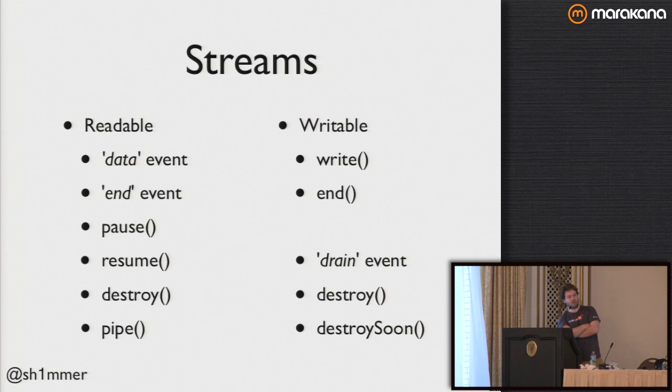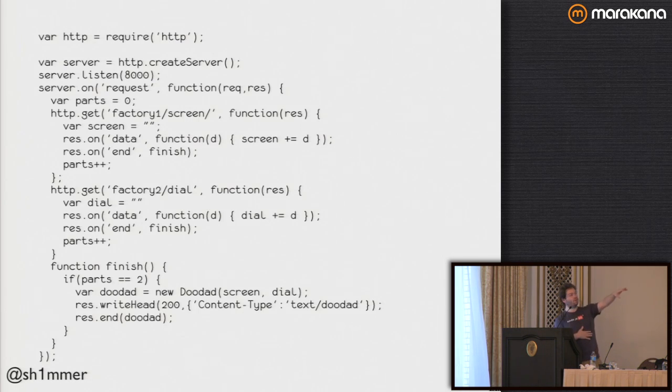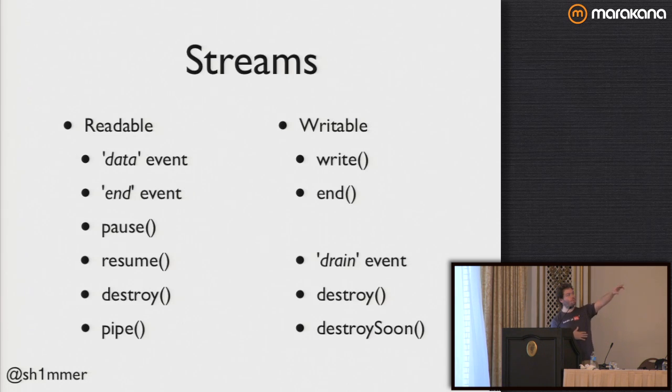We've got readable streams and writable streams, and they kind of correspond together. So one side of readable corresponds to the other side of writable. So when we get a data event, the data event corresponds to a write. A readable stream will say, hey, I have data. And you can see that in the example. The response on data gives me data, right? And that then corresponds to a write. So we can take the data event and that pairs with a write.